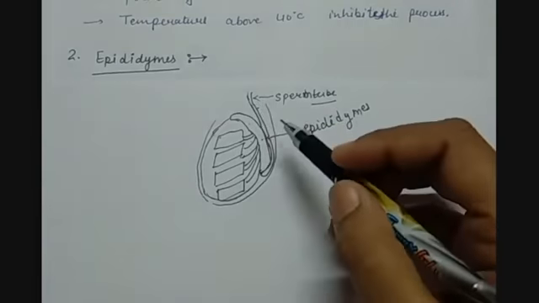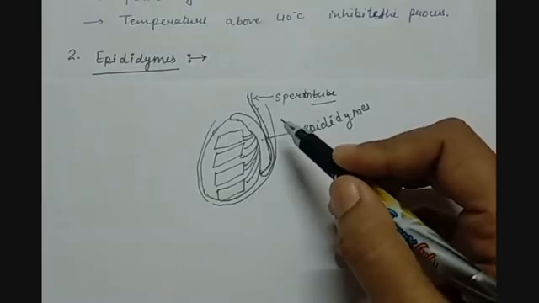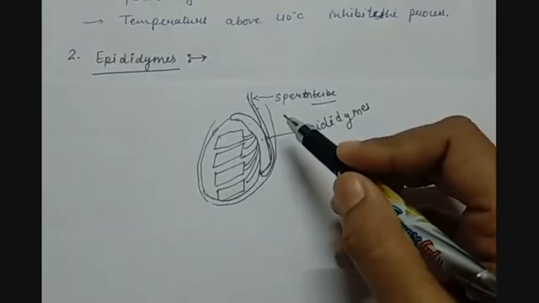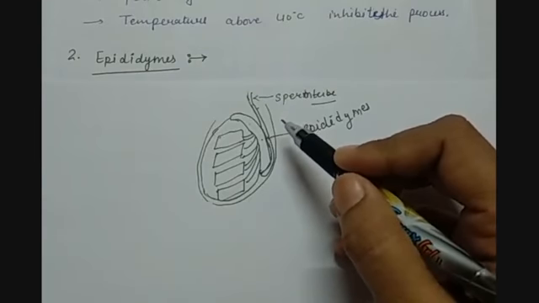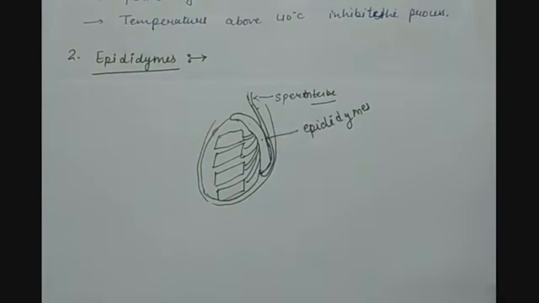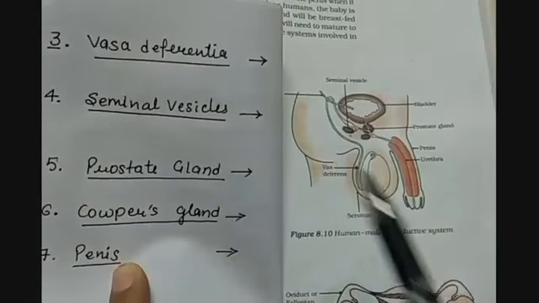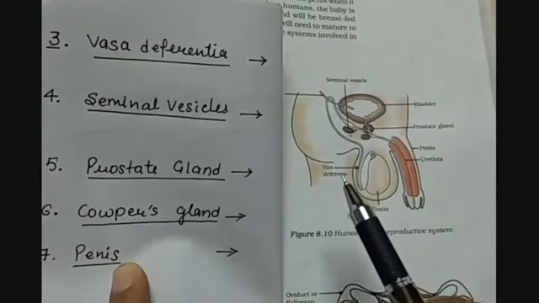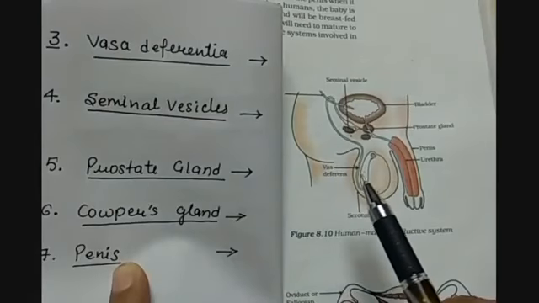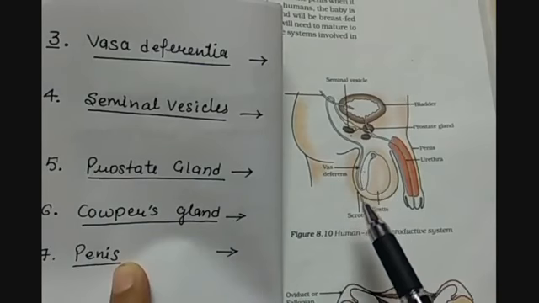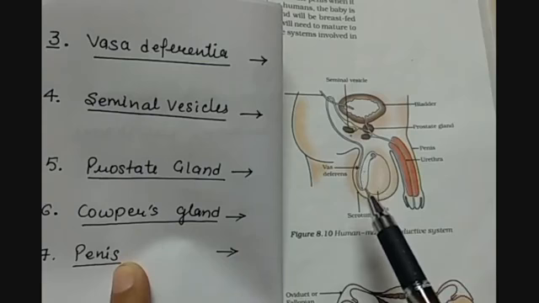And the terminal portion of each vas deferens enlarges to form the contractile ejaculatory duct that is there in the penis. So children, I was telling you about vasa differentia. Here you will find that the vas deferens is this sperm duct which starts from the bottom portion of the epididymis.